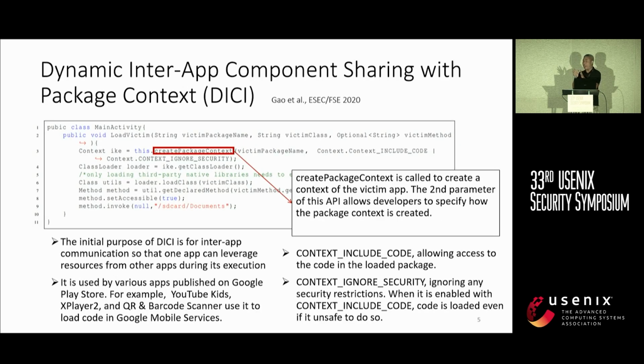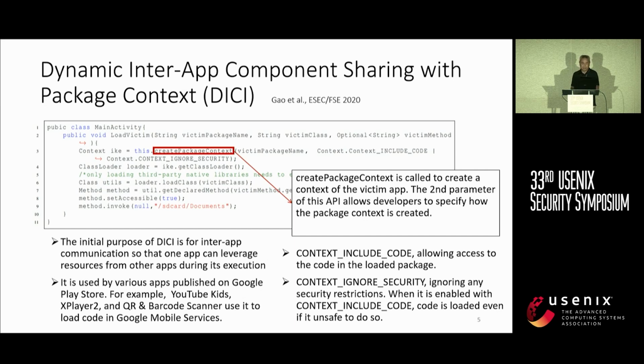Before I talk about how we actually did it, I have to cover a little bit of the background. The next three slides are on this background on DICI, the so-called Dynamic Inter-App Component Sharing with Package Context. This was actually discovered in 2020.